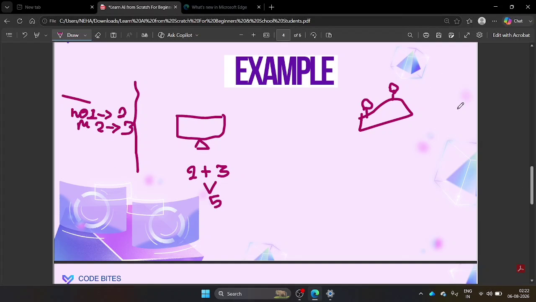How the AI is different, now imagine the computers. Let's take one computer. In that computer you have given thousands of pictures of cats and dogs. Instead of writing a single rule, like the cat looks like that, if the eyes are like this, if the appearance is like that, we are not writing a single rule here. We simply give lots of examples. We will provide thousands of images.